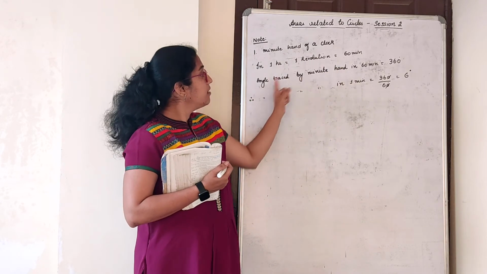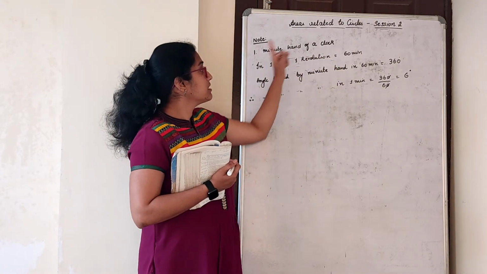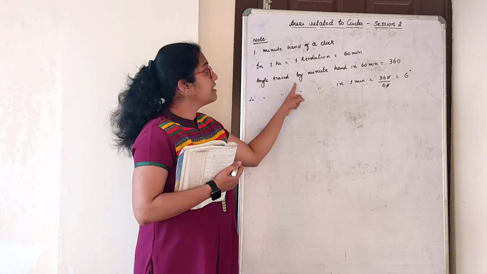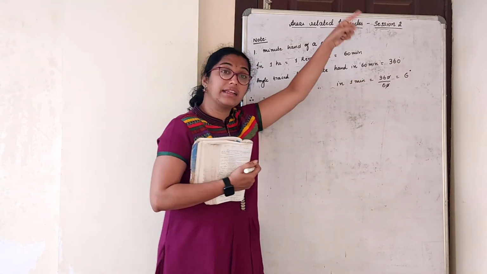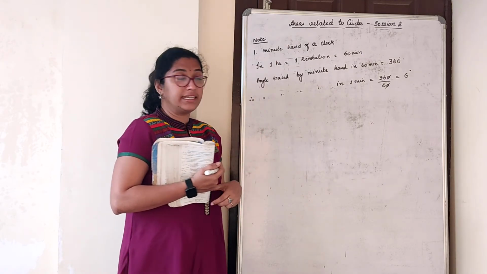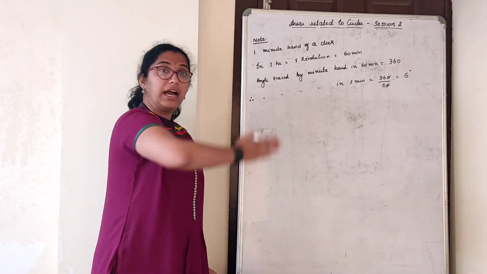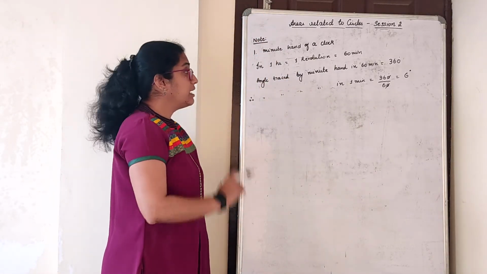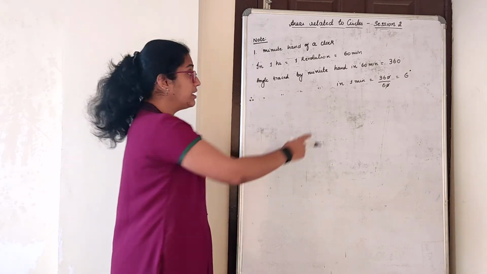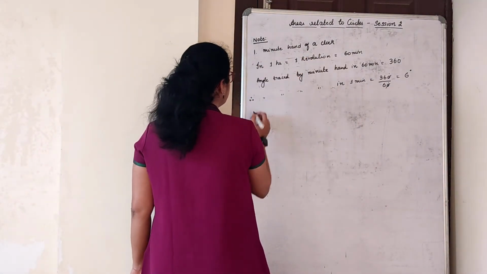In 1 hour it is 1 revolution, 60 minutes. The angle traced by the minute hand in 1 hour is one whole complete revolution, that is 360 degrees. It can't be 180. If it is 180, it is actually half an hour, only half part, and then again another half part. So 360, and in 1 minute it is 6 degrees. This part you have to remember. Next part. Now this was about the minute hand.